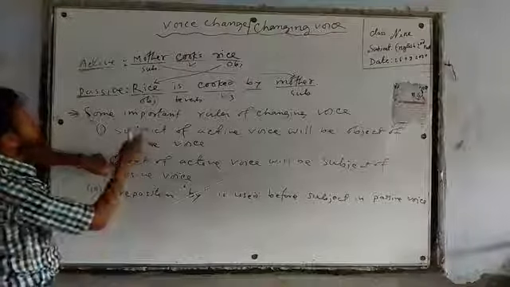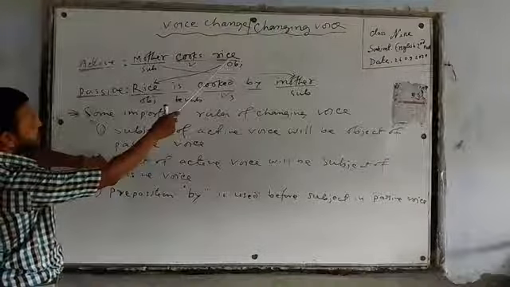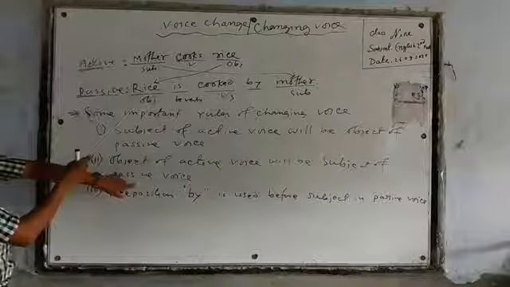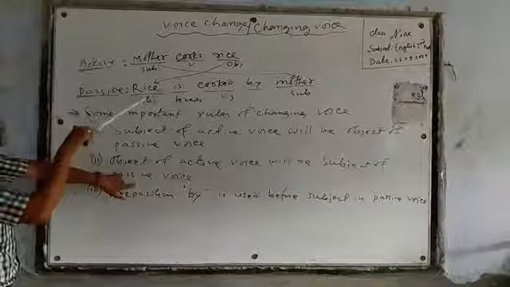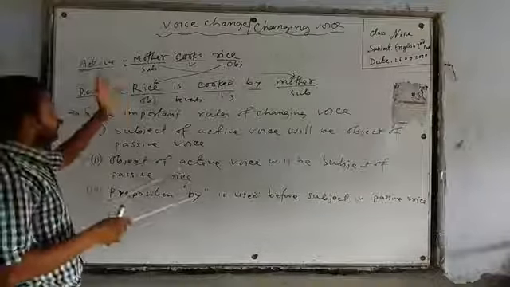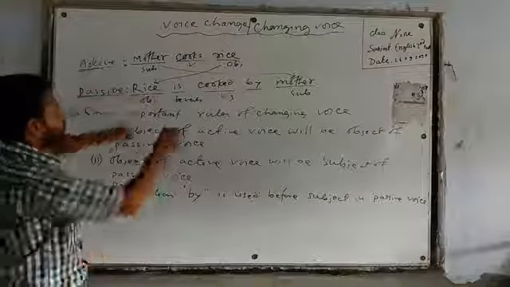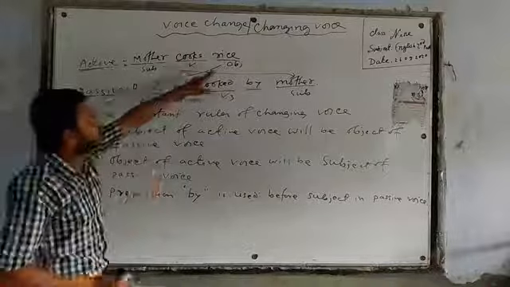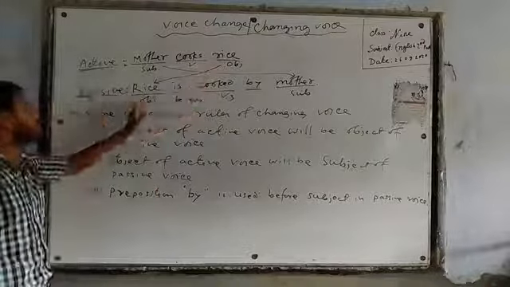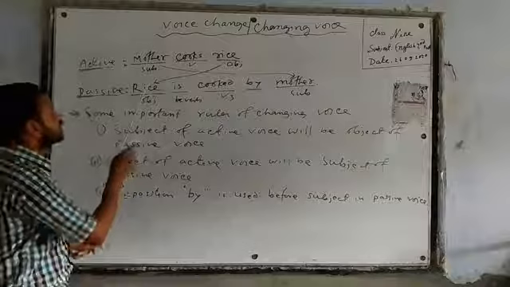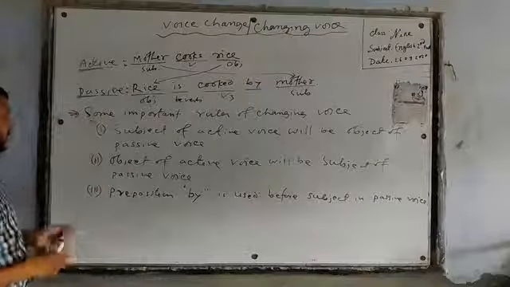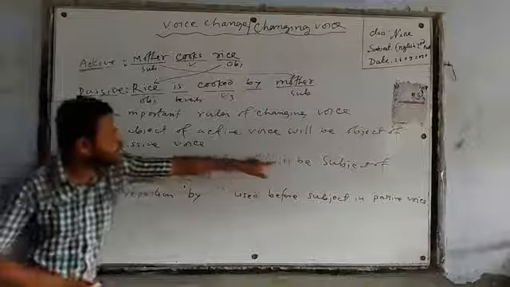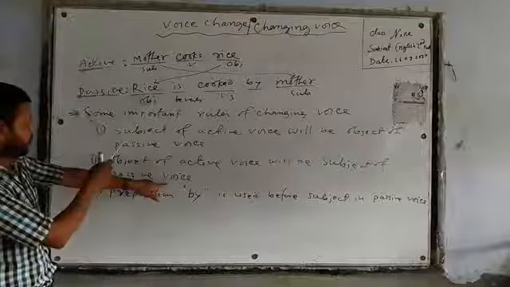Rule number 2. The object of the active voice will be the subject of the passive voice. That means at the starting, rice. Rice was the object in active form, and in passive form rice sits in the subject place. So we can say the object of the active voice will be the subject of the passive voice.